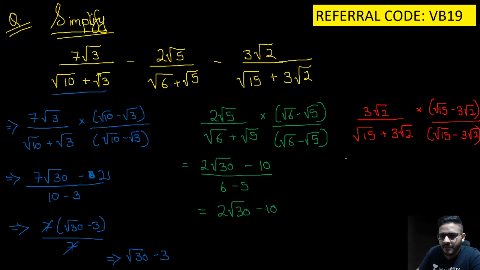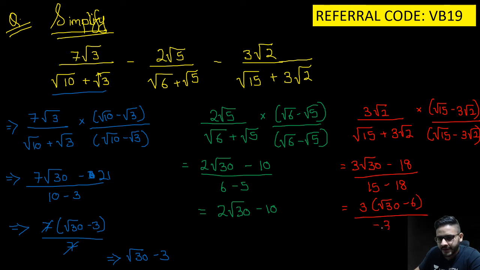So now you will get 3 under root 30 minus 3 3s are 9, 9 2s are 18 the whole upon 15 minus, you get 27 if not mistaken. You will get 3 3s are 9, 9 2s are 18, sorry. So you get 3 common here. So you get root 30 minus 6 the whole upon minus 3. So this will become minus bracket open root 30 minus 6.